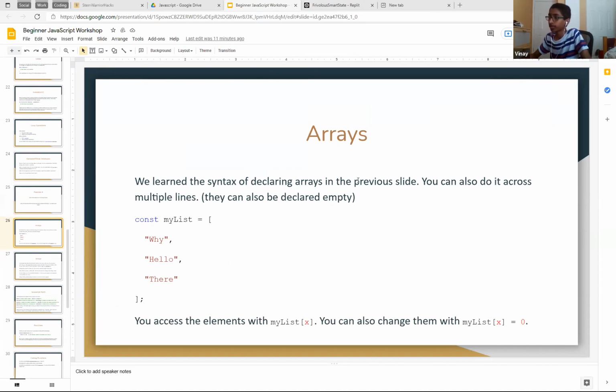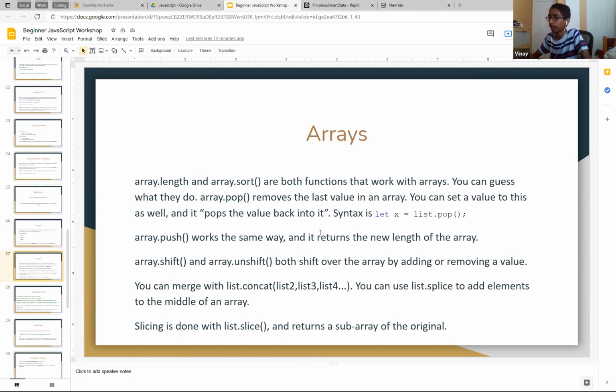So we learned the syntax of declaring arrays, and we already went over this. You can also put entries on separate lines to make it cleaner, if there are really large strings or objects. Then you can access them with my list of X or whatever name, and you can change them. We already went over that.